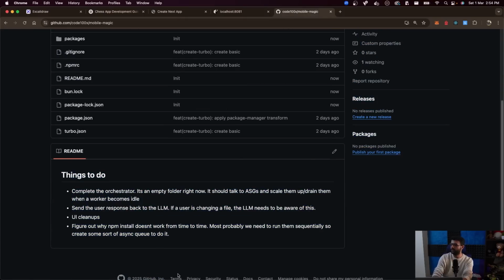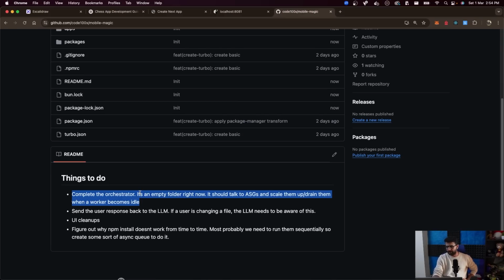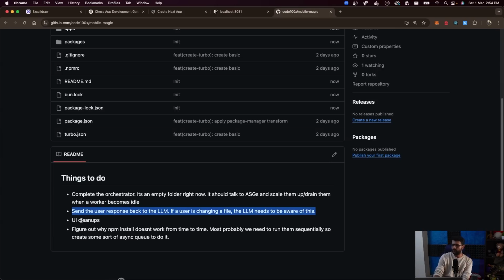These are the things to do. Figure them out. I'll add bounties for the difficult ones, easy ones as well. But the difficult ones, if you figure these out, there's a lot of load off of me, so that would be great. This also, probably leave it to me because I want to structure it the way I want to. UI cleanups, great, landing page isn't there, and I guess Bolt doesn't have a landing page, so we don't really need it. But this one is also a good one to do, and probably what I've written here is right, but I could be wrong, so figure that out.